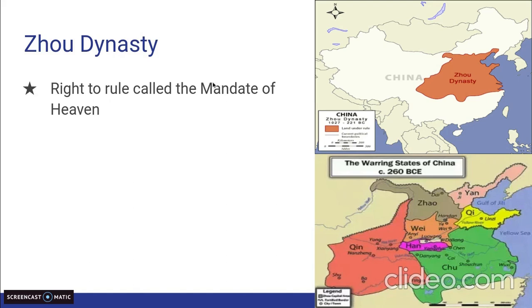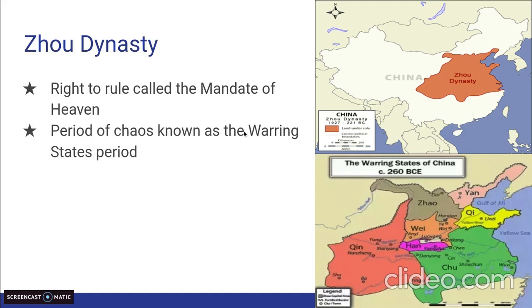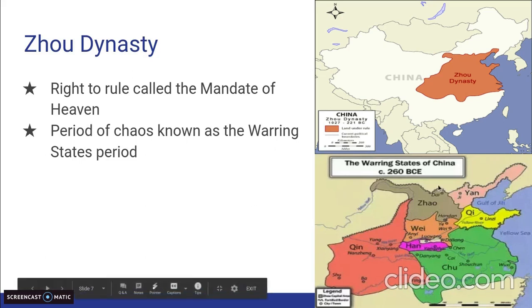All right, the Zhou dynasty defeated the Shang dynasty in 1027 BC. The Zhou dynasty is and was the longest lasting dynasty of ancient China. So they began the mandate of heaven. They also lasted about 600 years until we had a period of chaos known as the Warring States period. So you see the Zhou dynasty on the map at the bottom of the page.